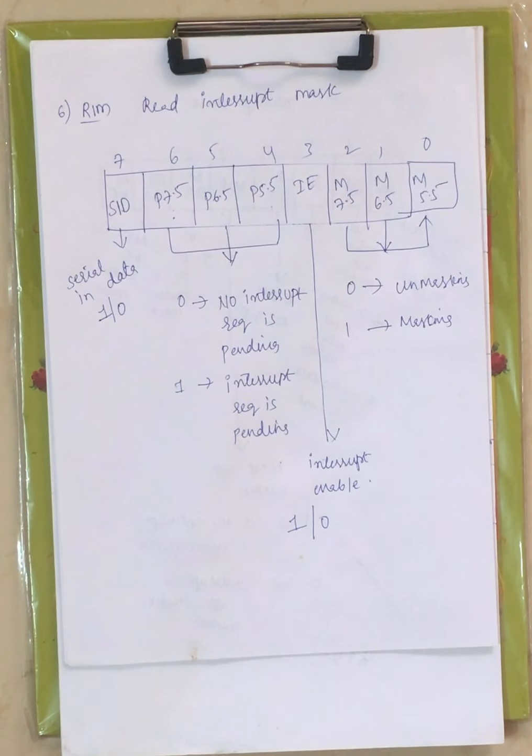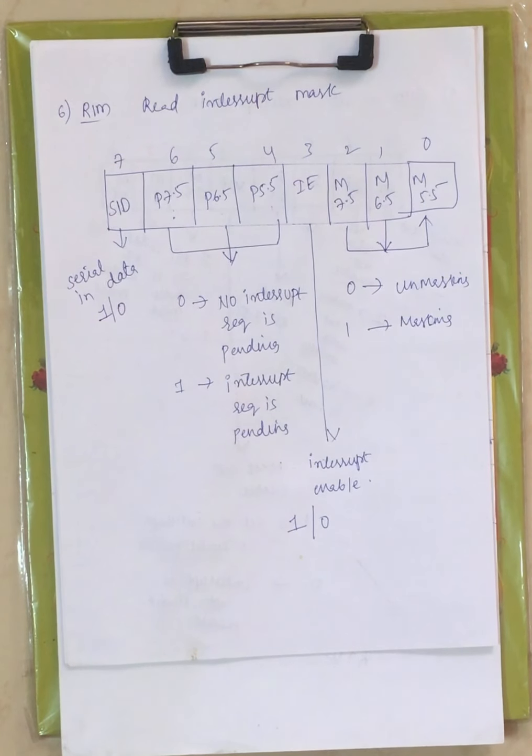Read interrupt mask is used to know the status of hardware interrupts, that is RST 7.5, 6.5 and 5.5. That means whether the interrupts are in pending or not pending state, and whether they are masked or unmasked, all these statuses can be viewed by this read interrupt mask.